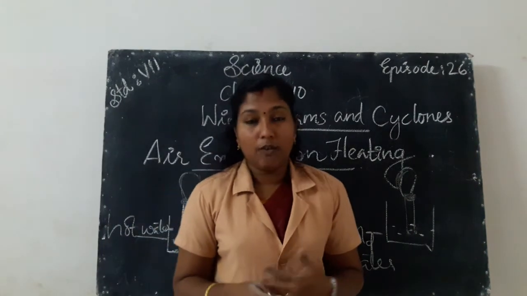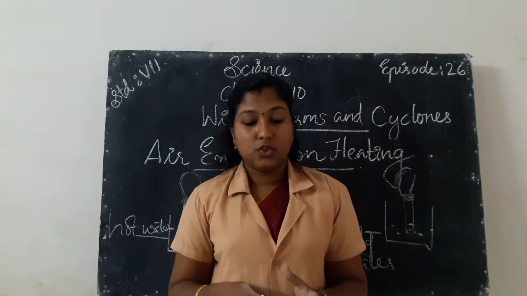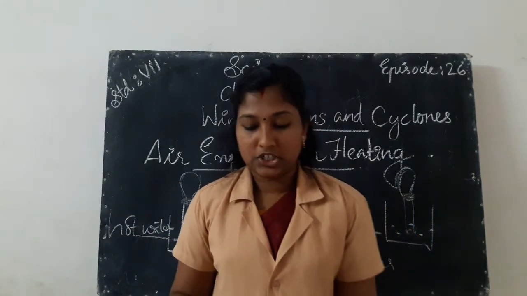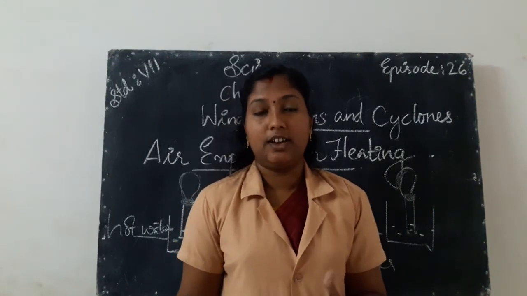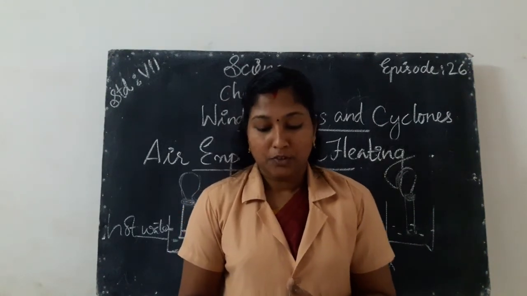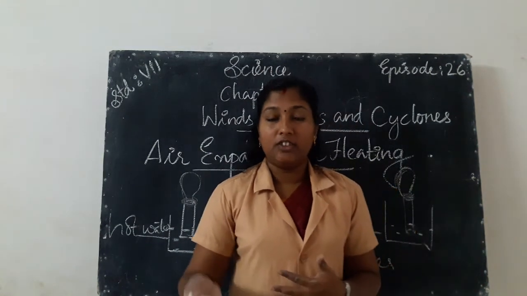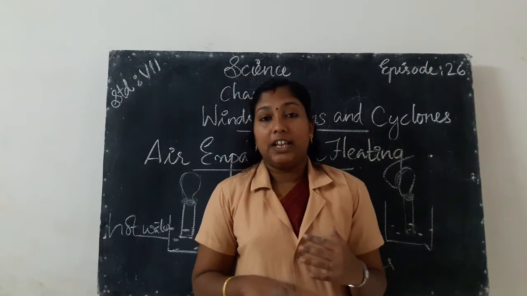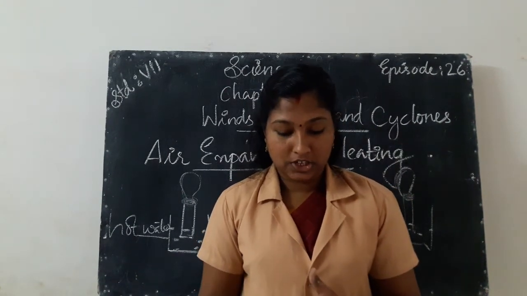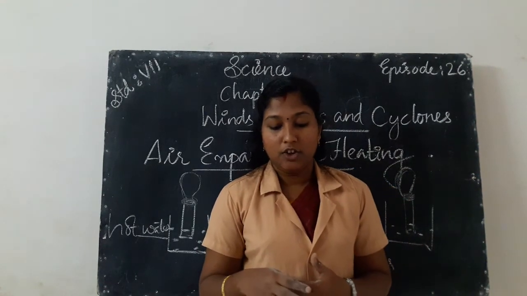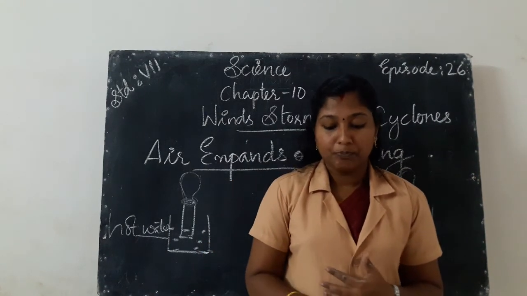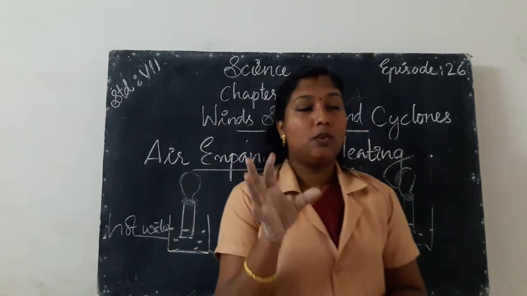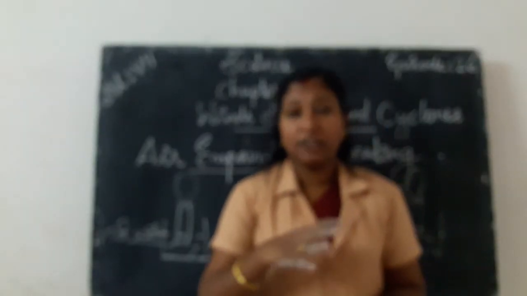Then we know what wind is. The natural motion of air is called wind. Then how do the wind and pressure difference take place? We know that increased wind speed reduces the air pressure, and also the air moves from the region where the air pressure is high to the region where the air pressure is low. That is the peculiarity of the movement of air.